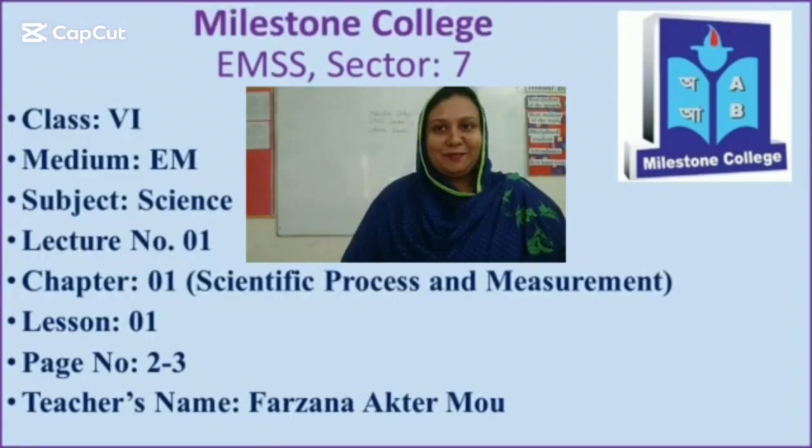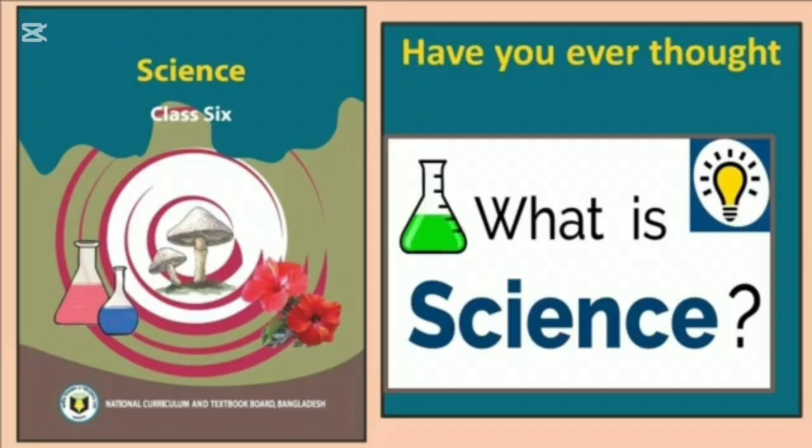Our today's lecture number 1. Chapter 1. Scientific Process and Measurement. Lesson 1. Page number 2 to 3. Look at the picture. This is your science book. So open it and open your CW copy to write important notes from today's lecture.